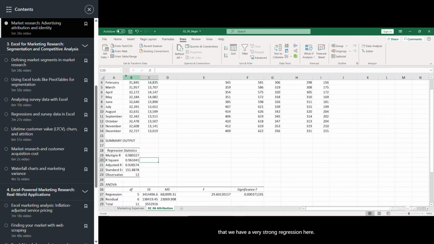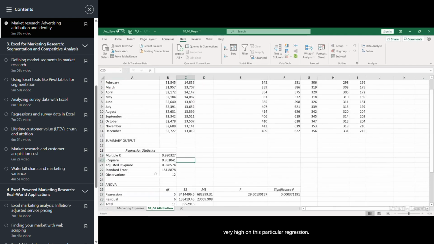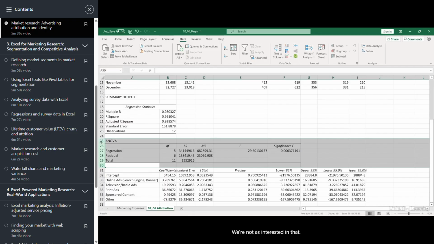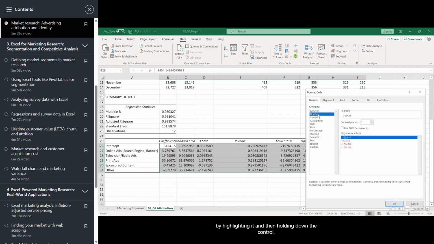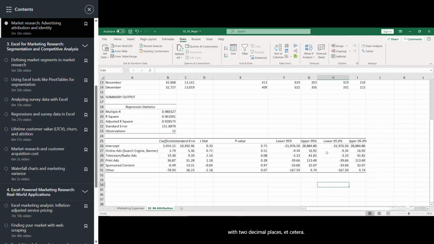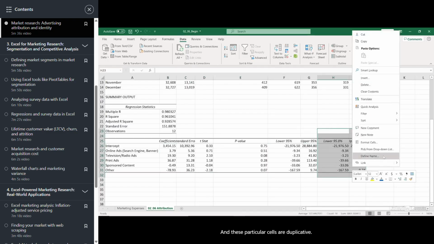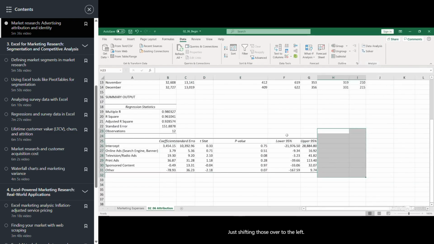What this shows us is that we have a very strong regression here. The R squared is very, very high on this particular regression. I'm going to take out this section. We're not as interested in that. And I'm going to clean up our data, make it just a little bit easier to read by highlighting it and then holding down Control and the number 1, and then coming down and changing this to be numbers with 2 decimal places, etc. And these particular cells are duplicative, so I'm going to go ahead and delete these, shifting those over to the left.